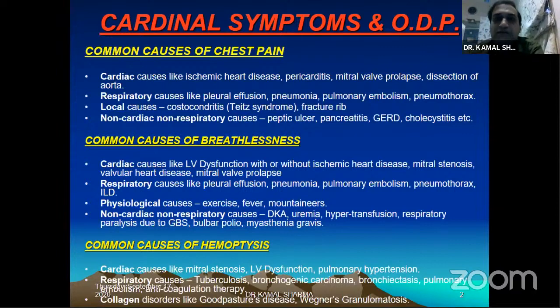The common things should come first. The rarest of the rare things should be answered very rarely, not up front. So common causes of chest pain should start with ischemic heart disease, pericarditis, mitral valve prolapse, dissection of the aorta. You can then go on to say how mitral stenosis can also cause angina. Similarly, sometimes you may be asked about a combination of symptomatology.